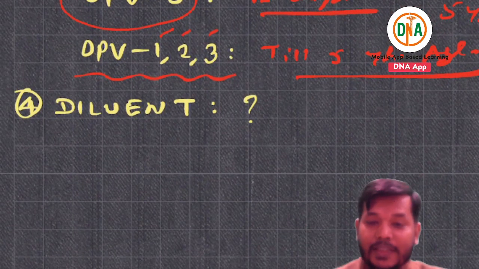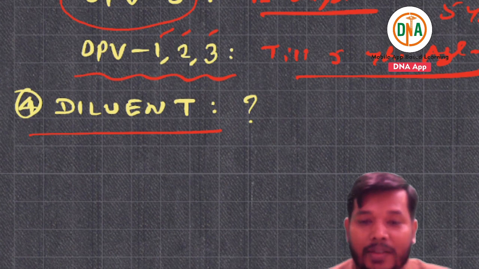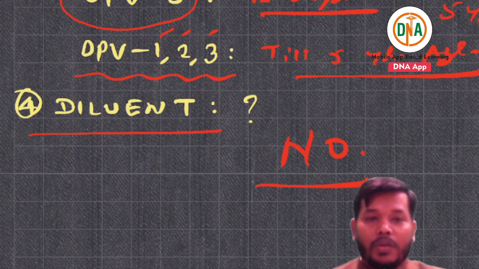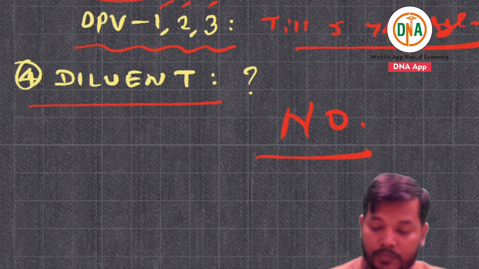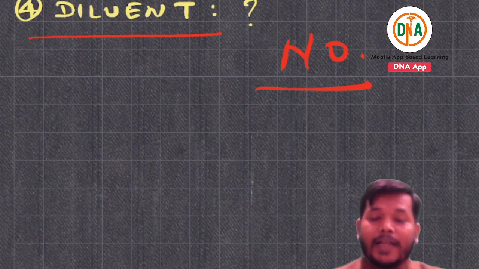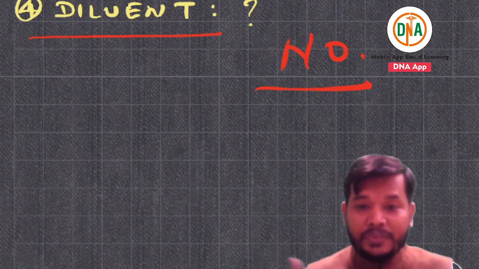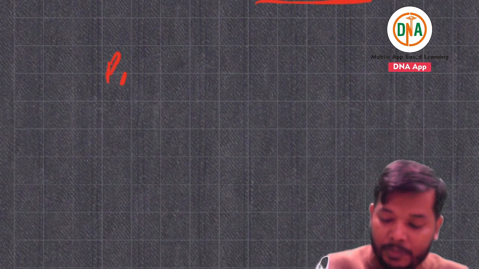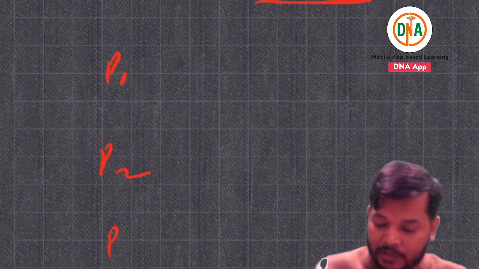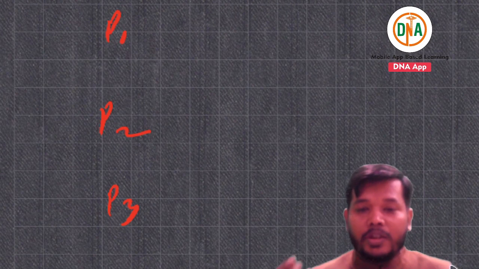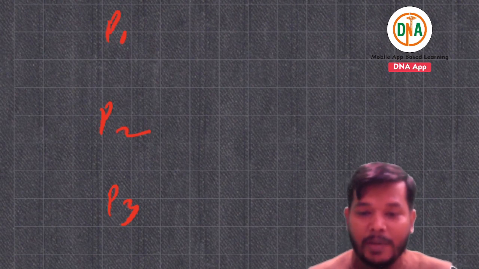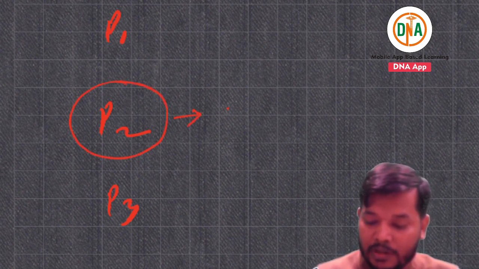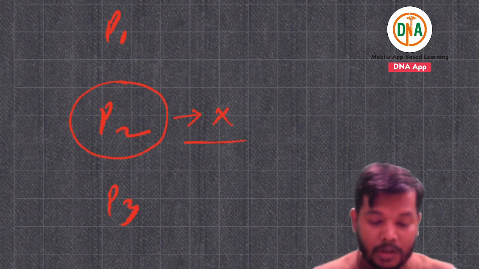They will ask you, is there any diluent added in this? The answer is no. There is no diluent added in this. Now they try to ask you some important questions. You have mentioned P1, P2 and P3. You have mentioned that now you are using the bivalent oral polio vaccine. Which component is not there? P2 is not there in the bivalent oral polio vaccine.